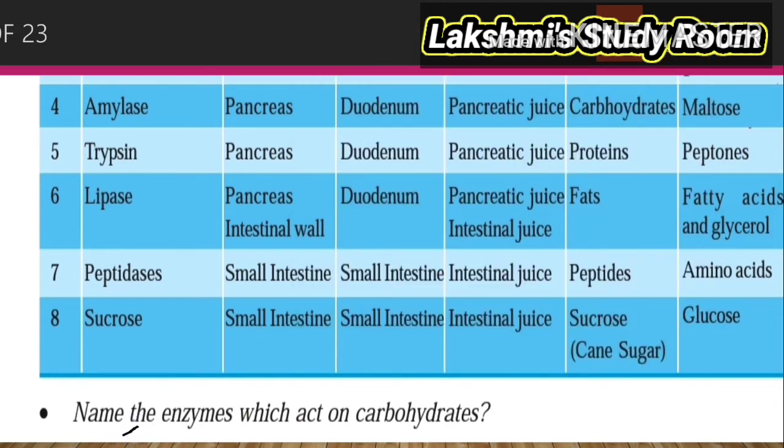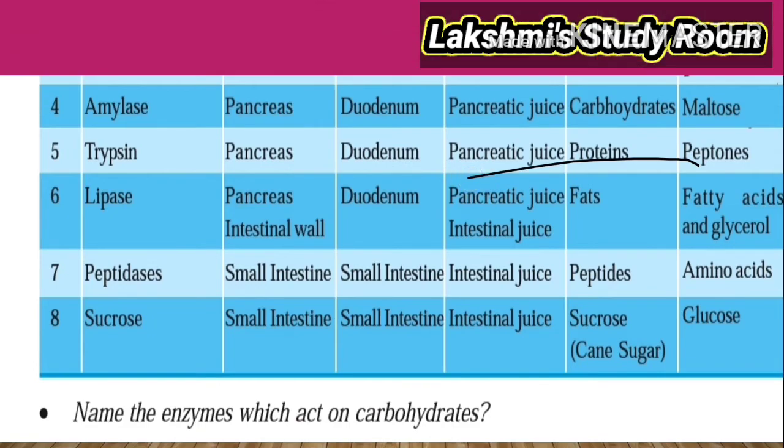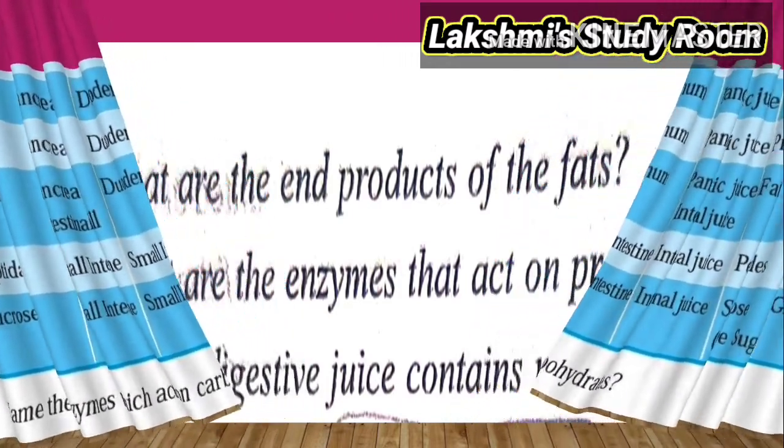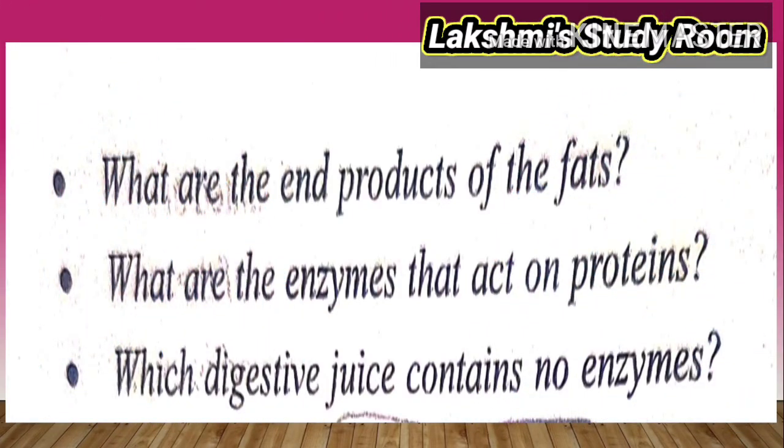Name the enzymes which act on carbohydrates. Amylase acts upon the carbohydrates, and sucrase is one of the enzymes that acts upon sucrose, which is also one type of carbohydrate. The saliva also contains amylase enzyme. These enzymes act upon the carbohydrates only. Some more questions are there. What are the end products of the fats? Fatty acids and glycerols are the end products of the fats.